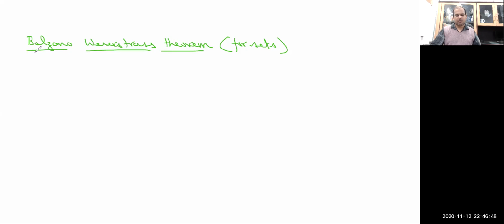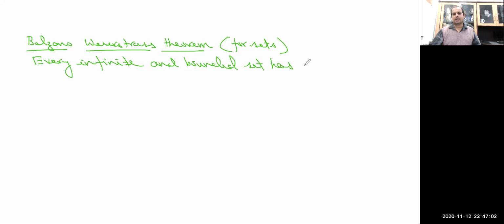So another proof for the statement of Bolzano Weierstrass, which said that every infinite and bounded set has a limit point.